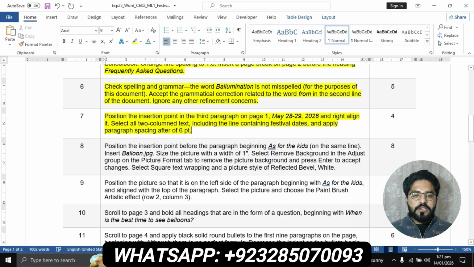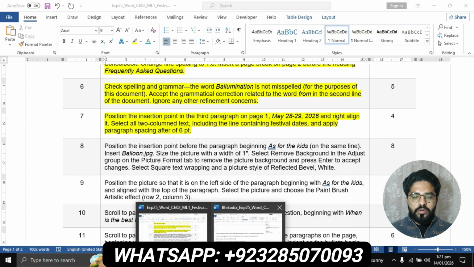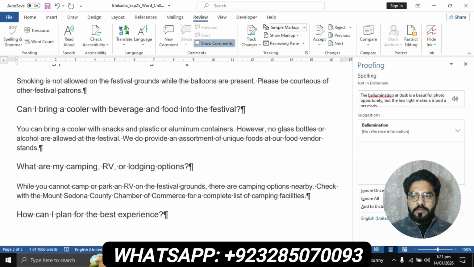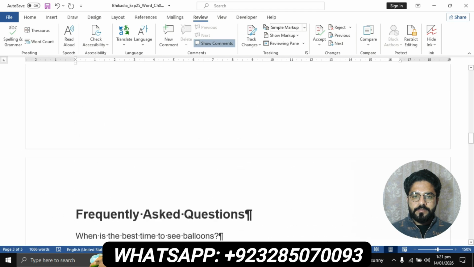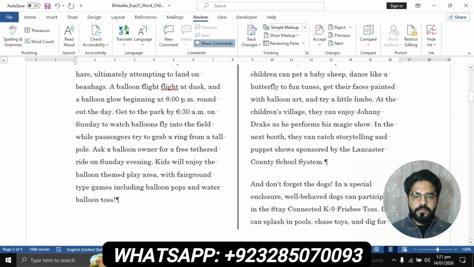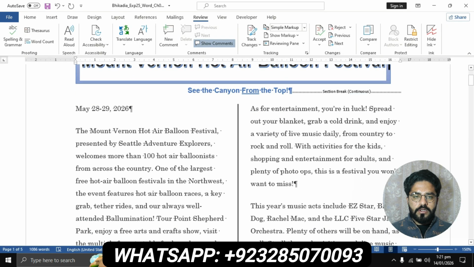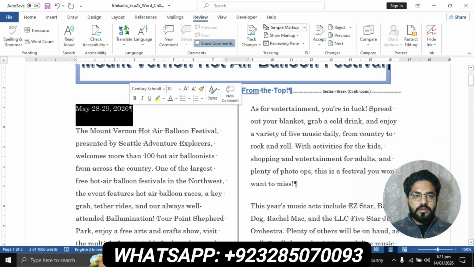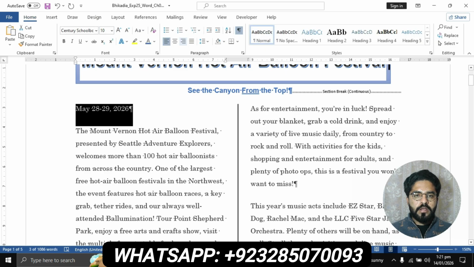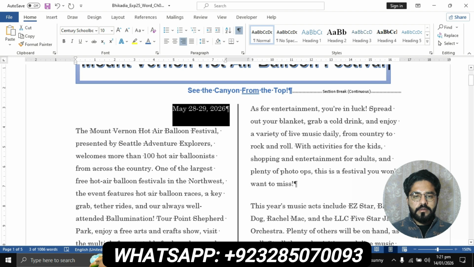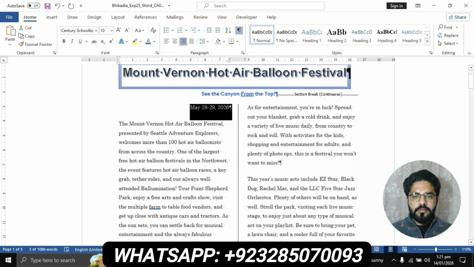Now we will move to question number 7. Question number 7 is position the insertion point in the third paragraph on page 1. This date and right align it. Select this date and right align. Go to the home tab, then click on this right align. Right align this.